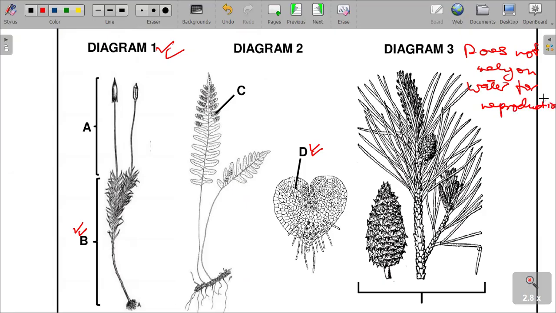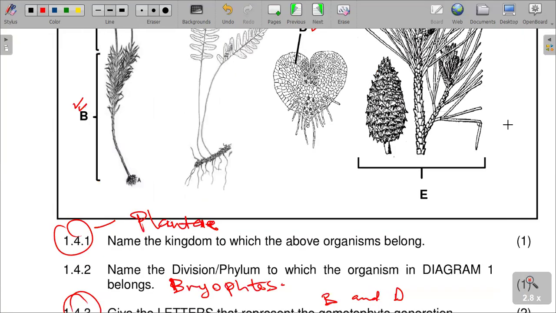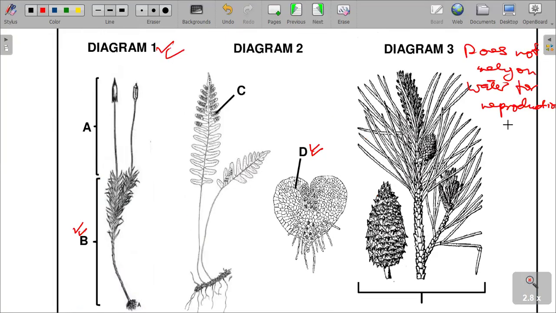I'm saying if you can see there, we can agree and also confirm. Give the diagram number of the group that produces seeds. You can see again that the diagram that produces seeds is diagram 3.